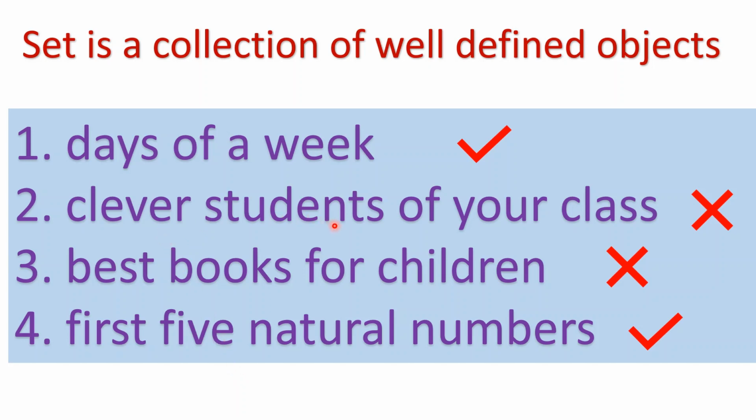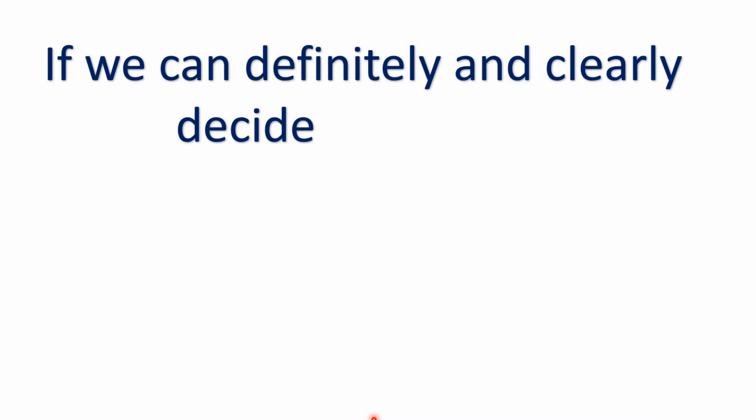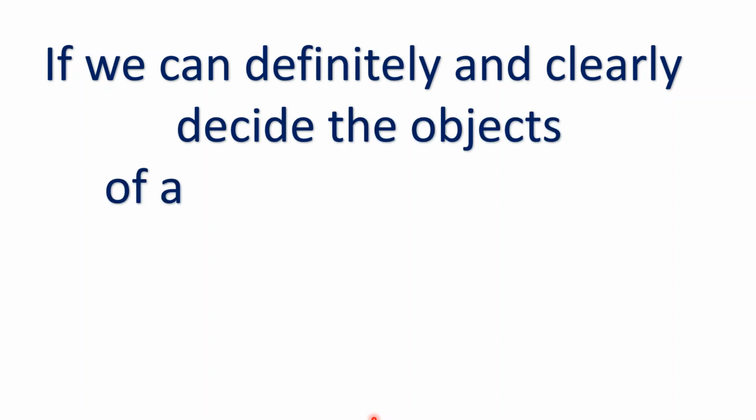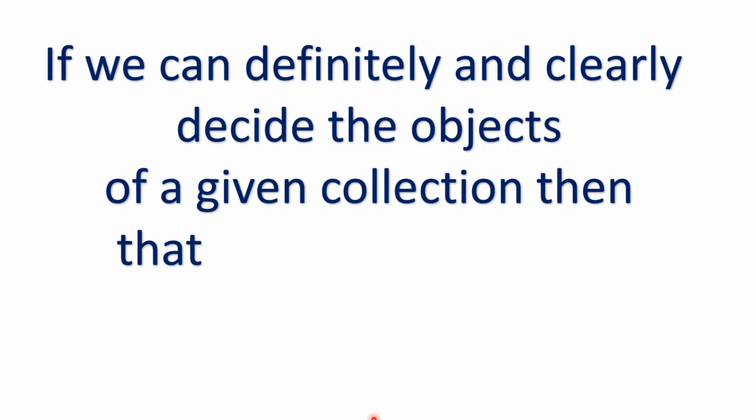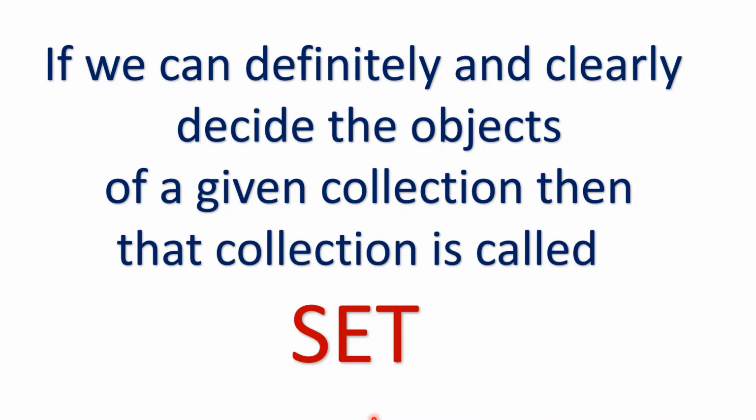But in case of clever students or best books for children, the collection differs from person to person. It depends on the perspective of the person. What Bhumika thinks about clever students is different from what Malhar thinks. So their collections are different. Bhumika's choice of books is different from Malhar's. So their collection is different. If we can definitely and clearly decide the objects of a given collection, then that collection is called a set.